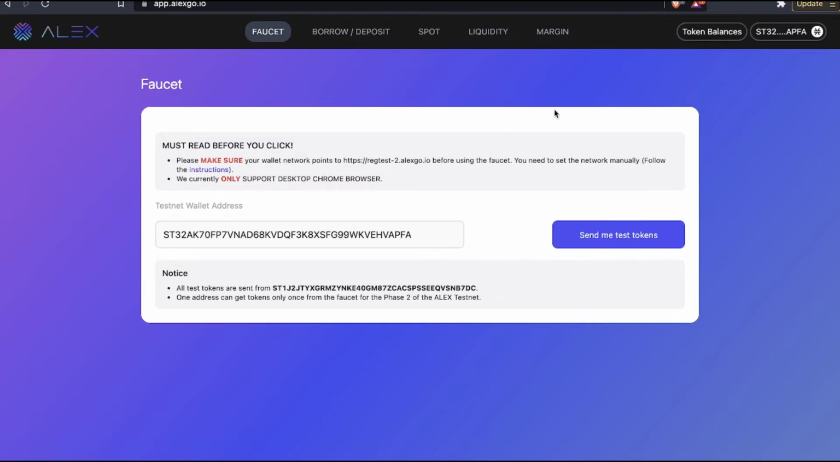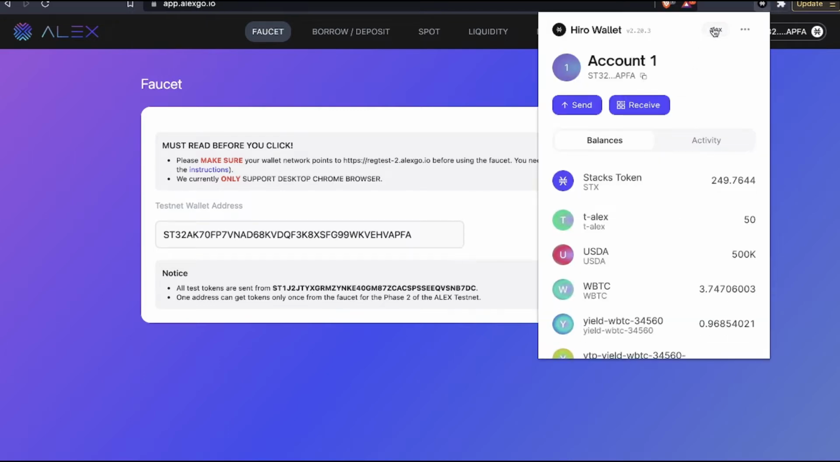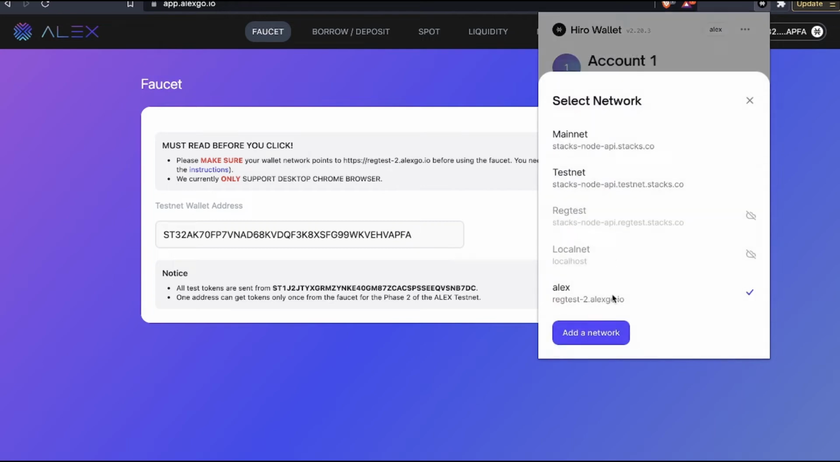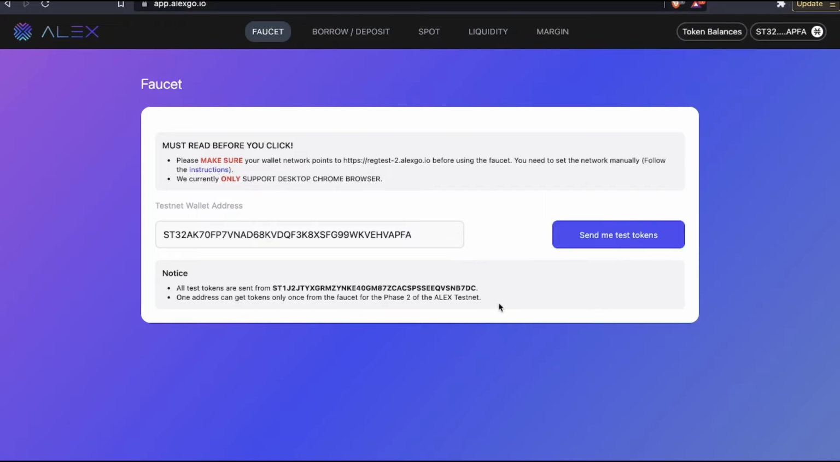So when you are trying to withdraw from the faucet, before you click this, make sure your Hero wallet is on the LX testnet, not testnet, not regtest, not mainnet, but on the LX testnet. For those wondering how to set it up, check out the announcement, where I have an image of how to set it up. Make sure the address you're putting here is ST, not SP. ST is the correct address, SP is mainnet. It's very important that you do not miss this instruction because there's only one try. We don't want you to screw it up.